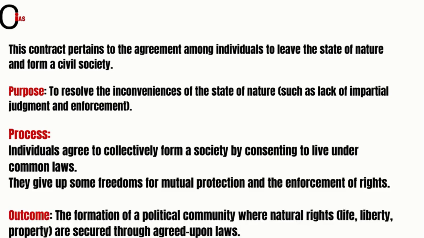Now, friends, we will discuss the formation of the first contract, the first civil contract, very briefly. In the first contract, Locke says that this contract pertains to the agreement among individuals to leave the state of nature and form a civil society. In the very first agreement, the first agreement that took place was the mutual agreement between the individuals. There was no formal agreement between the authority and the individuals.